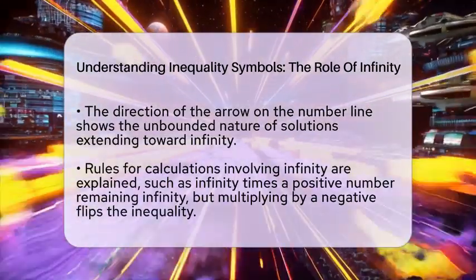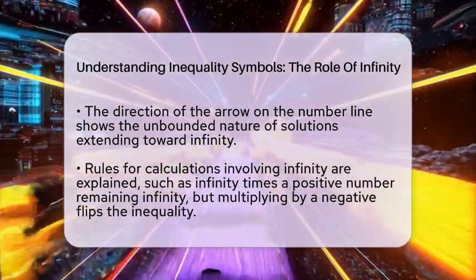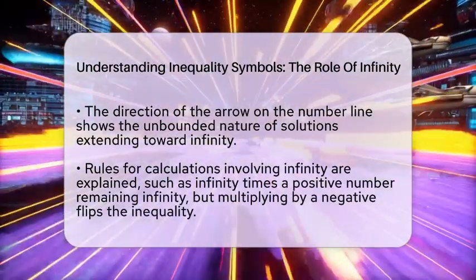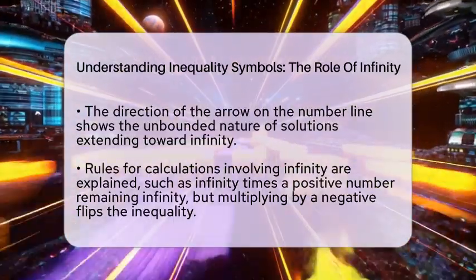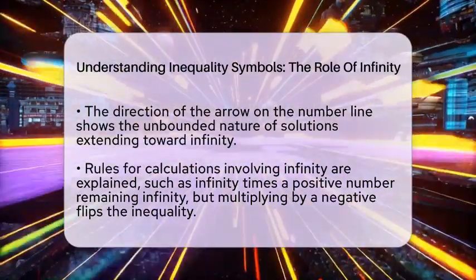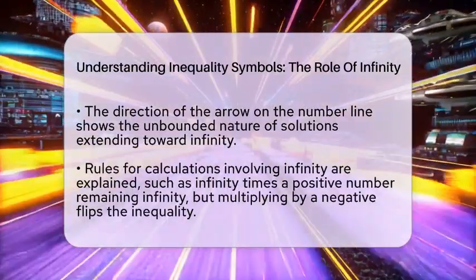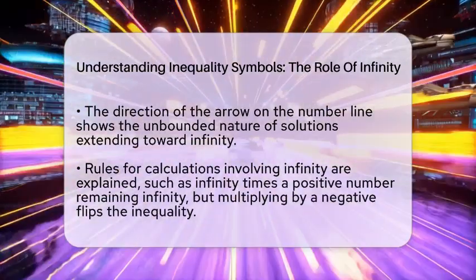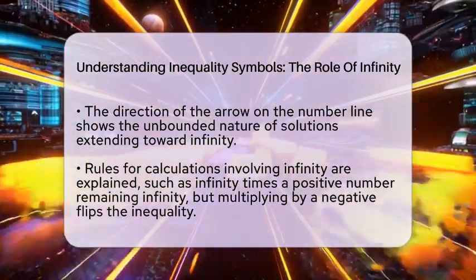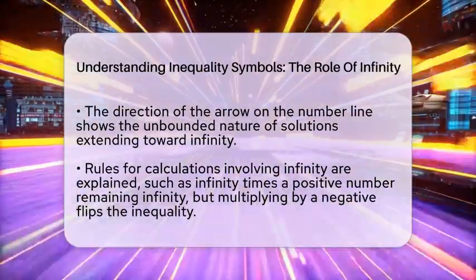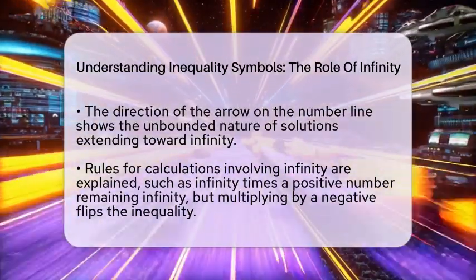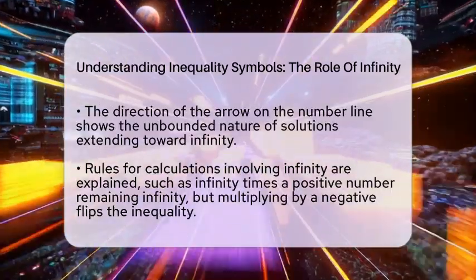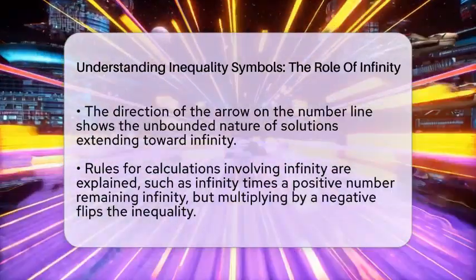When you graph these inequalities on a number line, you use circles to show whether the endpoint is included or not. A filled circle means the endpoint is part of the solution, like with less than or equal to or greater than or equal to. An open circle shows the endpoint is not included, like with less than or greater than. The arrow points toward infinity to show the solutions go on forever in that direction.